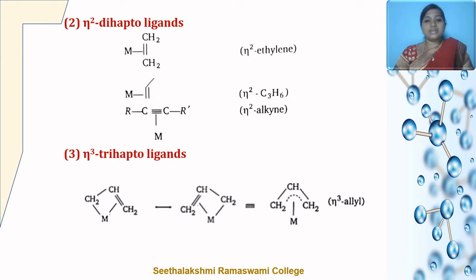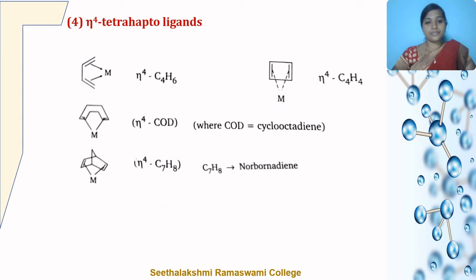Here are the examples for the trihapto ligands. Tetrahapticity is exhibited by organic molecules such as butadiene, cyclooctadiene and norbornadiene, where 4 carbon atoms are attached to the metal ion.